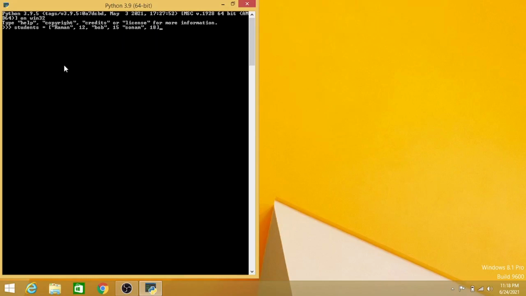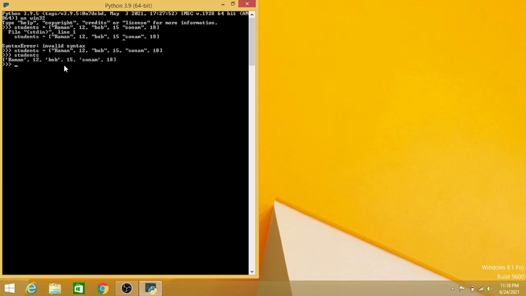So if I close the bracket, always keep in mind to use brackets after the variable or a string. If I hit enter now and type students, we will get these student names.